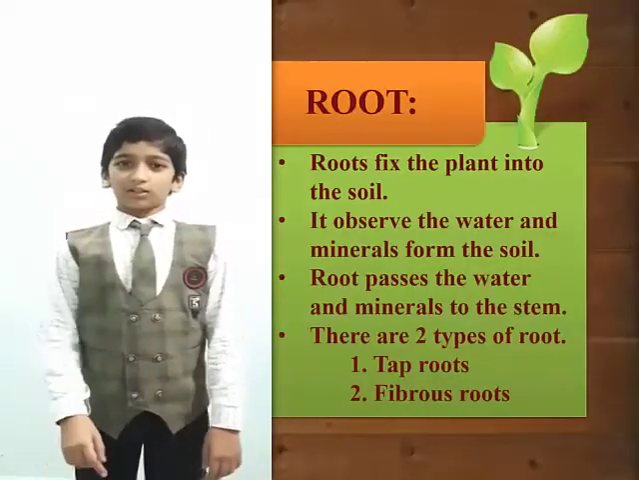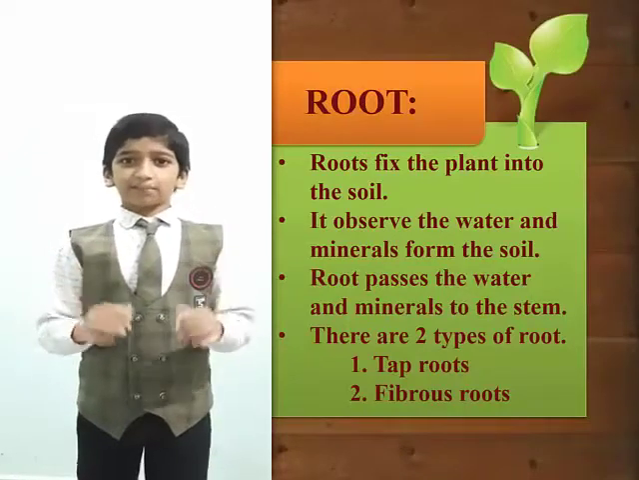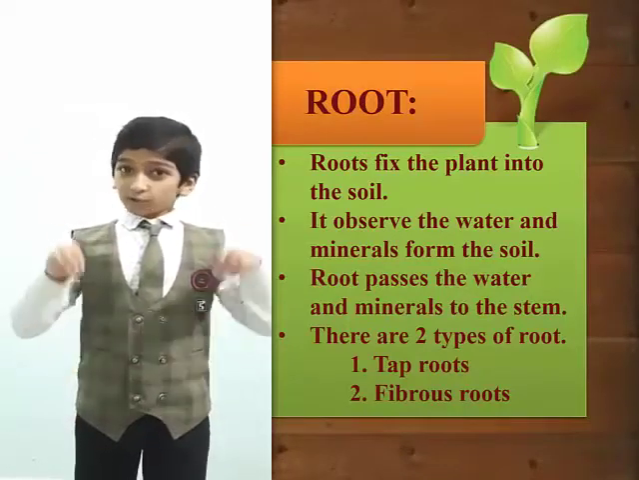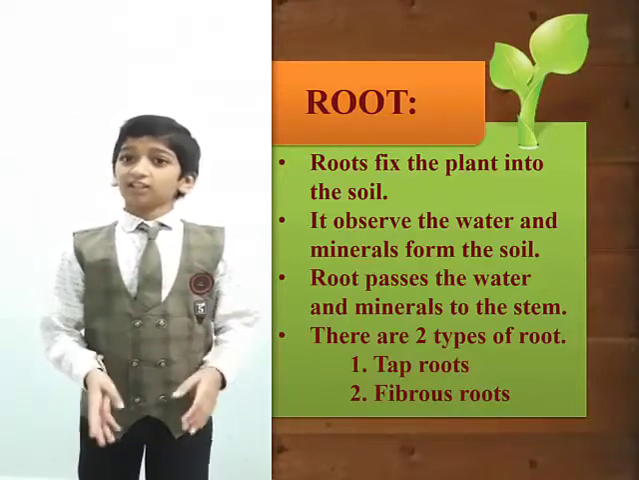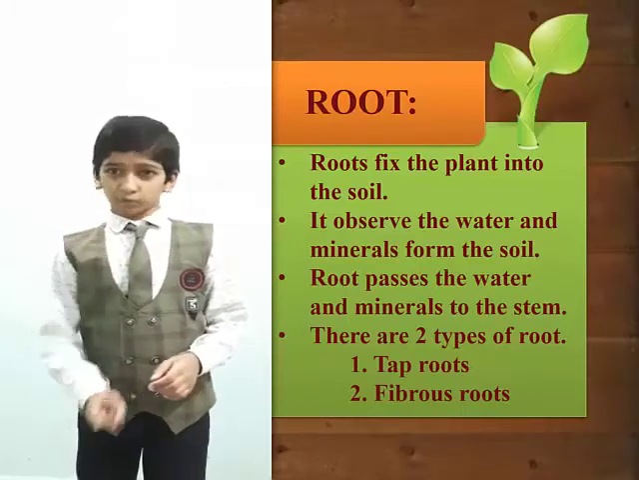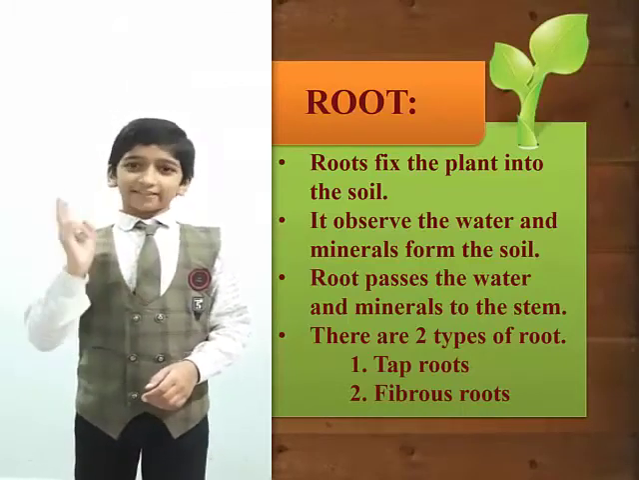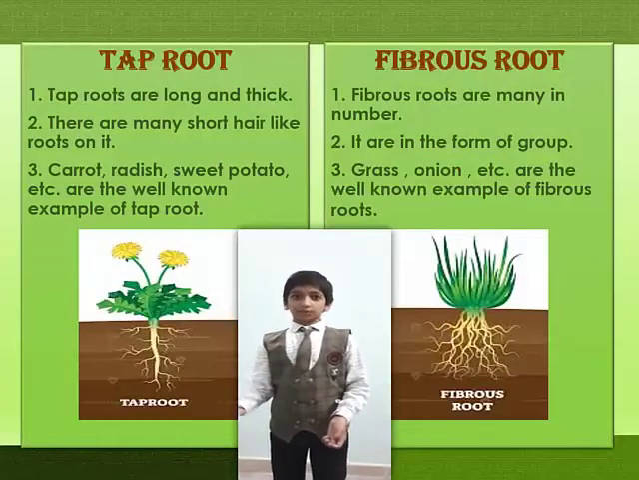First, root. Root is an important part of the plant. It fixes the plant into the soil. It absorbs the water and minerals from the soil and passes it to the stem. There are 2 types of root. First, taproot and second, fibrous root. Now we will see the information about the taproot and fibrous root.